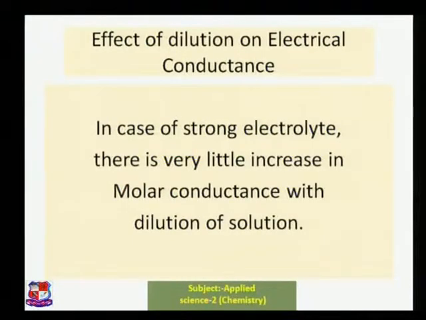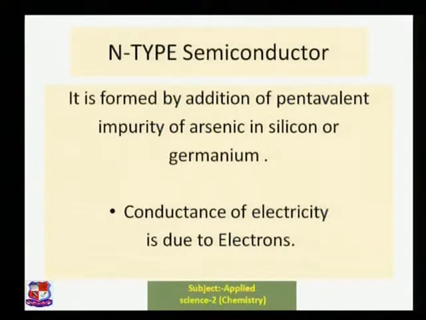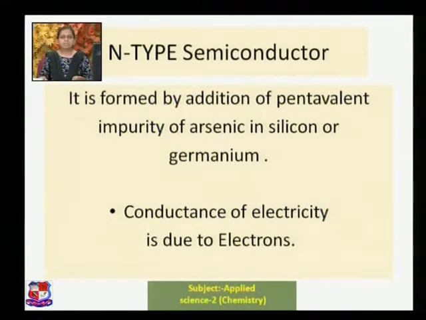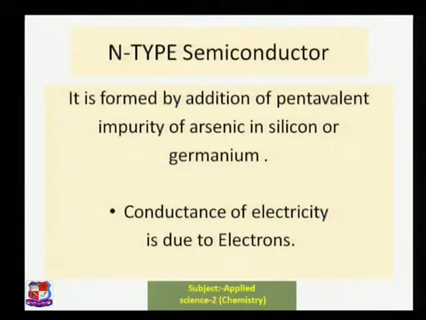Let us try to see ahead. N-type semiconductors. What are these N-type semiconductors? They are formed by the addition of a pentavalent impurity such as arsenic to silicon or germanium. As arsenic is a pentavalent impurity, 5 valence electrons are available, while for silicon and germanium valence electrons are 4.